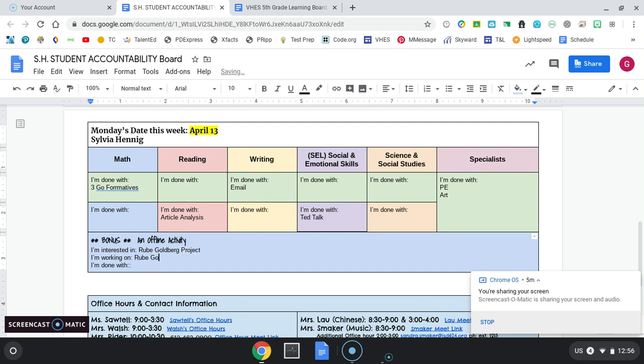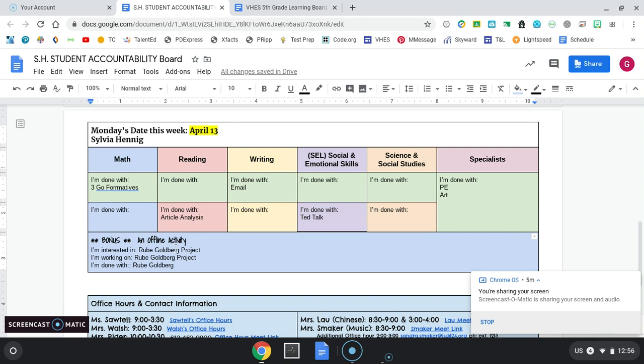Now she's working on her Rube Goldberg project. And then when she's done, she's going to again put that title here. That might take her 3 days. It might take her 4 days. It might take her all week. But at least I know the progress that she is making on her board.